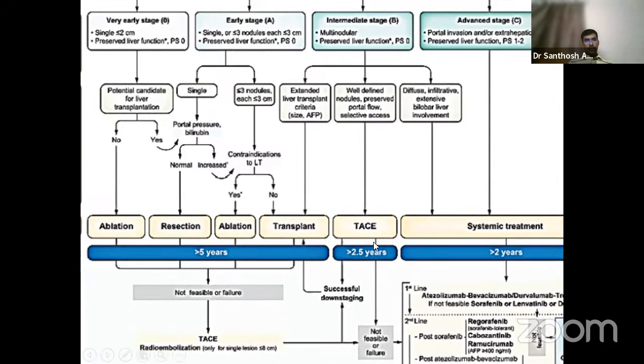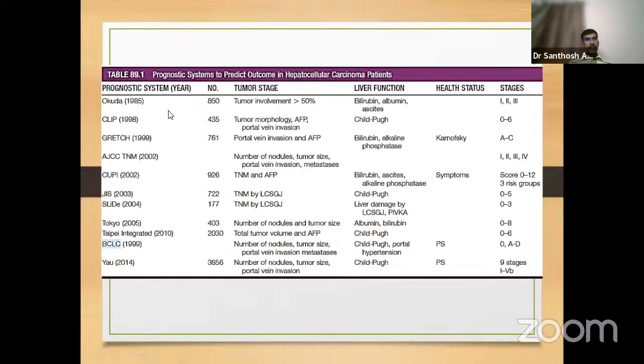Ablation, resection, transplantation, and TACE are the core management of local and locoregional HCC. These are the other staging systems used for hepatocellular carcinoma: Okuda, CLIP, CUPI, and BCLC, which are very commonly known. Everything has tumor morphology, but BCLC has, in addition, performance status, and Okuda and CLIP do not involve the performance status.